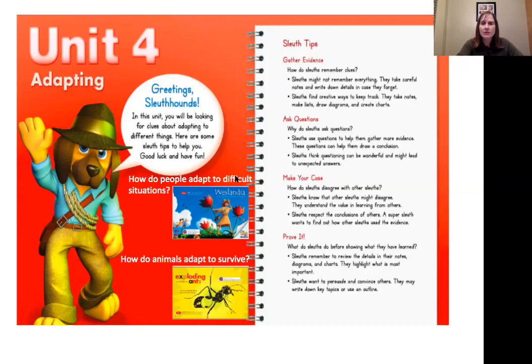We read the story Westlandia in Unit 4, where Wesley had to adapt to difficult situations. He was bullied, it was almost summertime, and he had all this time on his hands that he needed to fill in some way. He adapted to those difficult situations, first of all, by making inventions to protect himself against his bullies, and then he created this entire civilization with all these inventions to pass his summer.